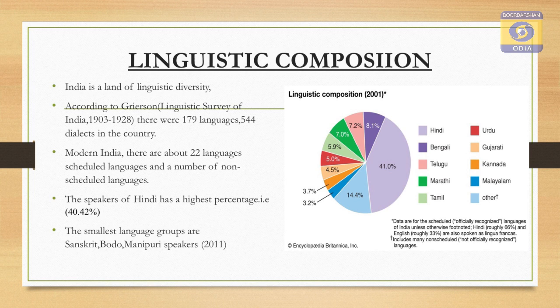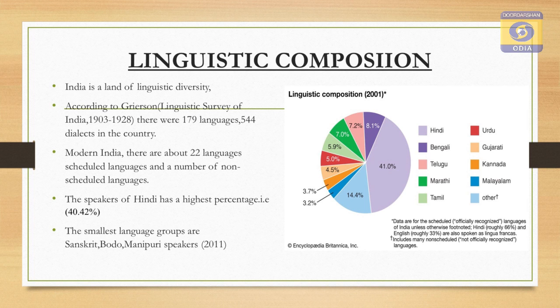According to a classification, in India there are 179 languages and 544 dialects in the country. In modern India, there are 22 scheduled languages, which are given constitutional status, and a number of non-scheduled languages. Along with these scheduled and non-scheduled languages, there are 6 classical languages in our country.